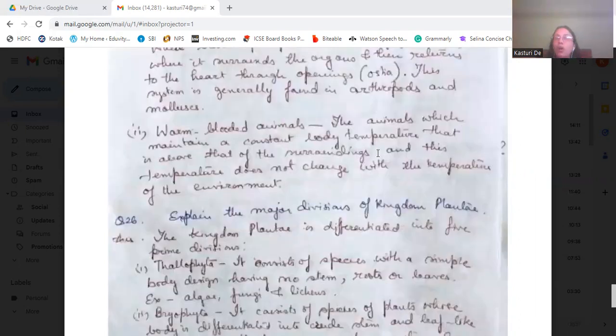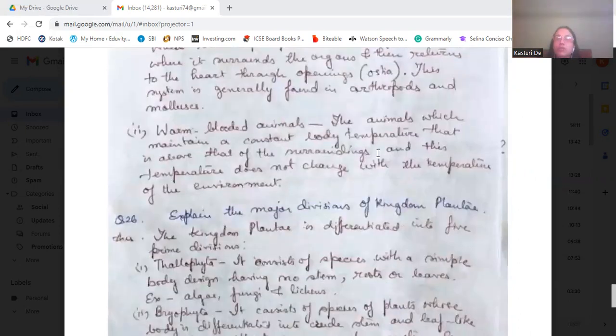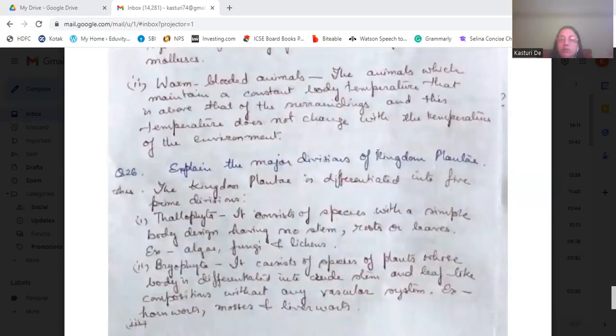Okay. The warm-blooded animals, these are animals which maintain a constant body temperature, that is, their body temperature does not change with the environment, with the surroundings. Those are warm-blooded animals like birds and mammals.